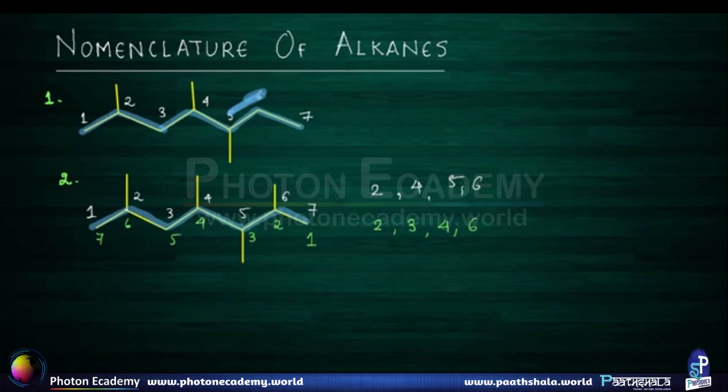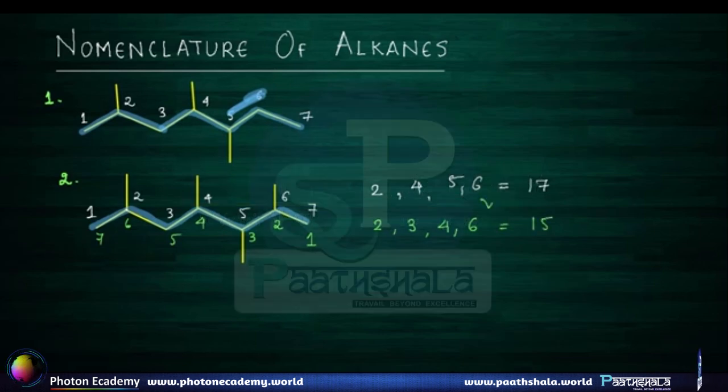If I check the sum of both of these, this sum is 17 and this sum is 15. So this sum is less than the above sum, hence in this case the green color numbering is correct and the white color numbering is wrong. So the correct numbering will be starting from the rightmost corner, and this is the correct numbering.